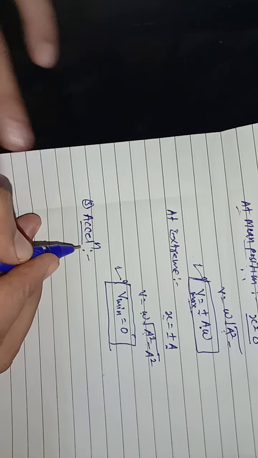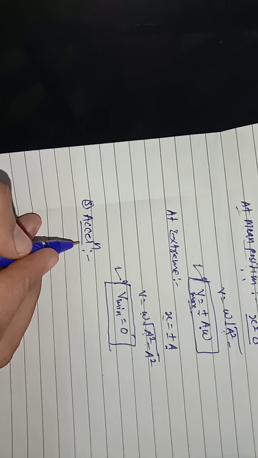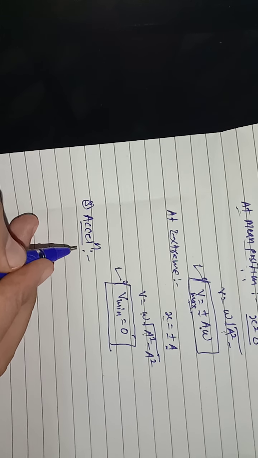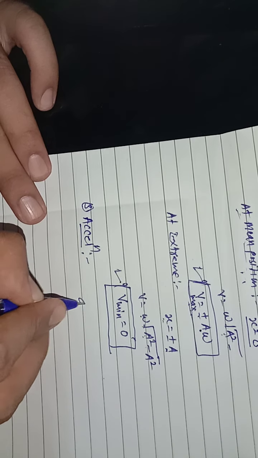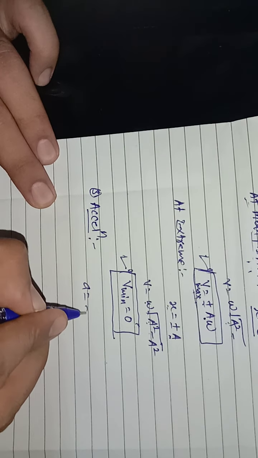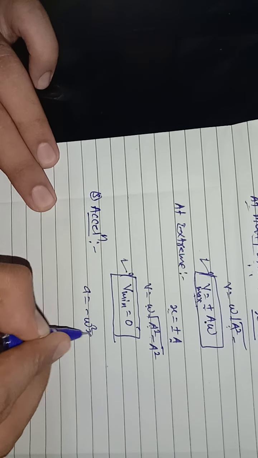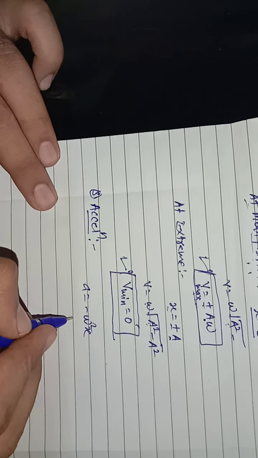Acceleration of that particle: where is it having the extreme values? For acceleration, we already know the formula. Acceleration a is equal to minus omega square x. This is about the acceleration.